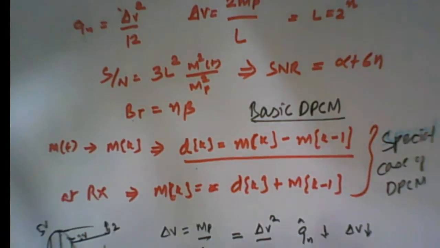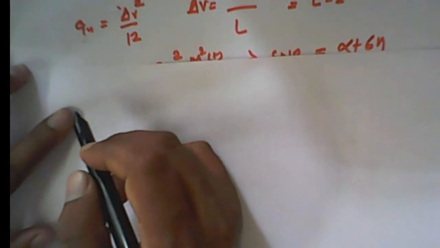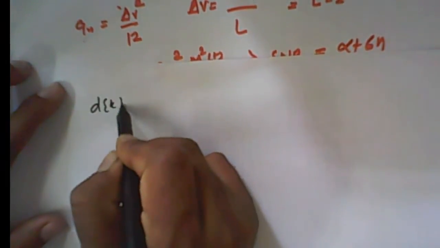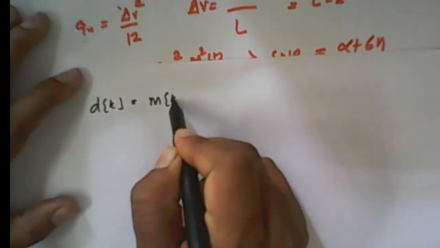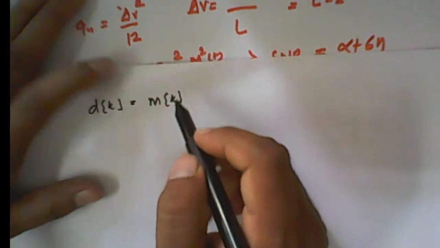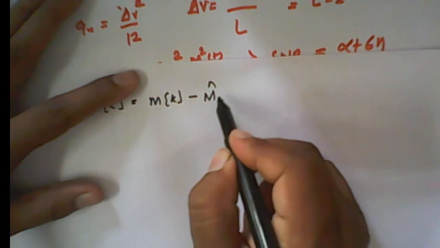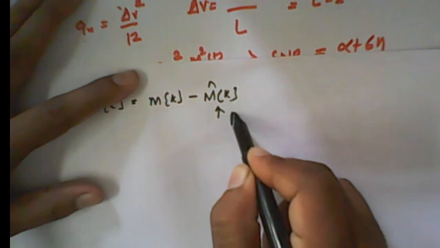Now instead of transmitting m[k] and m[k minus 1], in actual DPCM we are transmitting the difference, that is d[k], between the kth sample of the signal m[k] and a predicted value, that is called m cap. This is the predicted version of our signal.